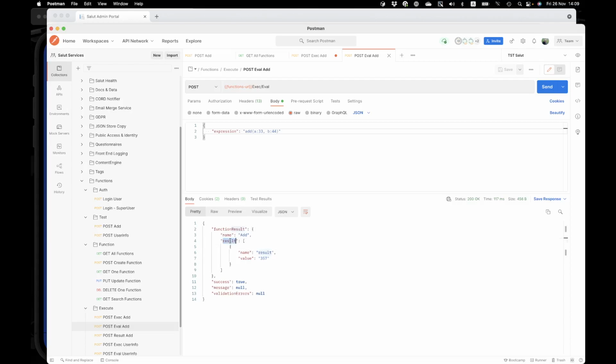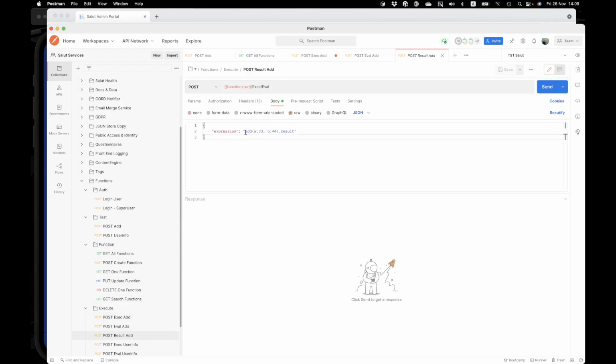We know that the result from our function, in this case, is just a simple, single value. It means that we can override this expression with getting a result: function parameters dot result. Let's try this one, and in this case we have only the result back.